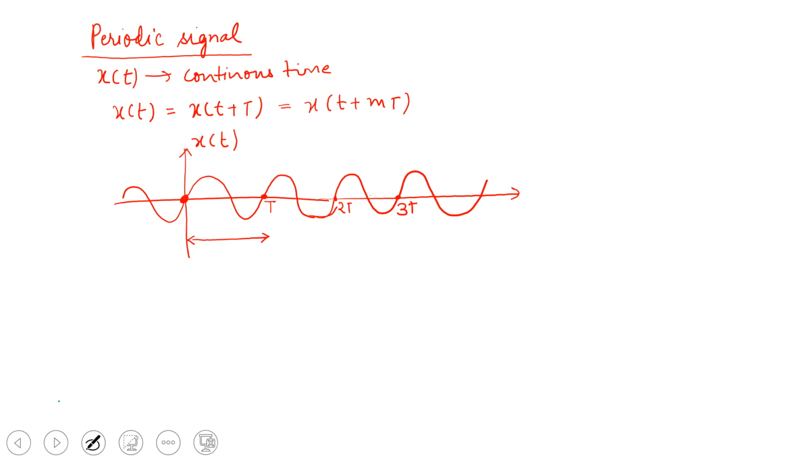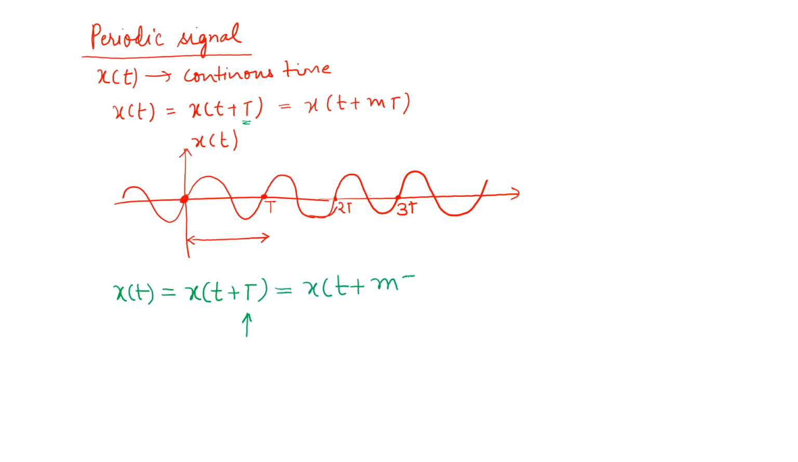Now, what is that instant of time? Here you can see that we are writing it as T. A signal x(t) is repeating itself again after a time interval T, and similarly we can write it as 2T, 3T or 4T. So, in general we can also write x(t plus mT), where m is a constant. m here can be either 1, 2, 3. So, if it is 1, it will be T, or 2T, or 3T, and so on.